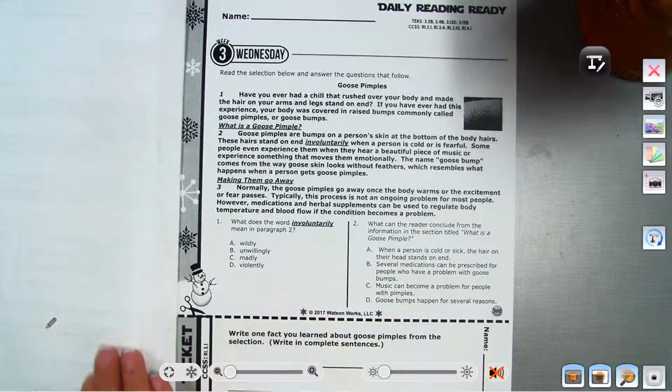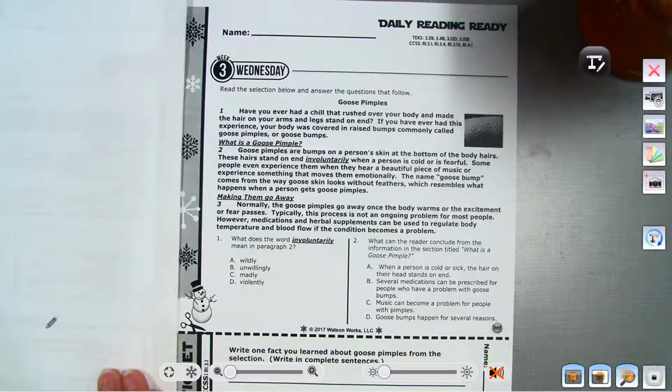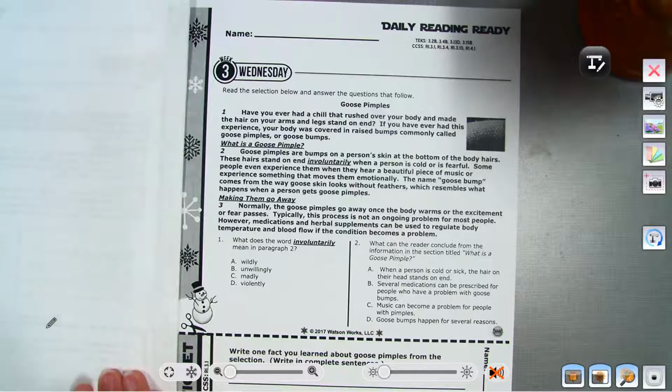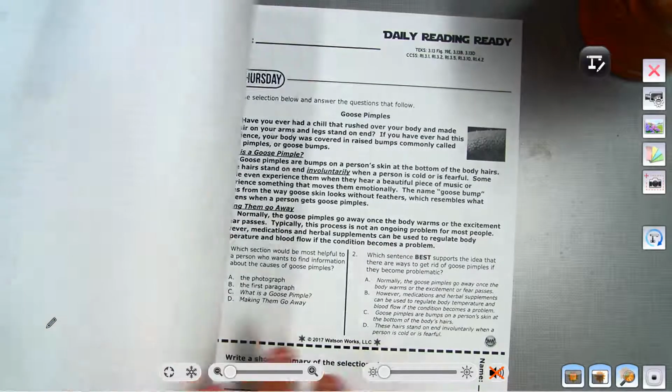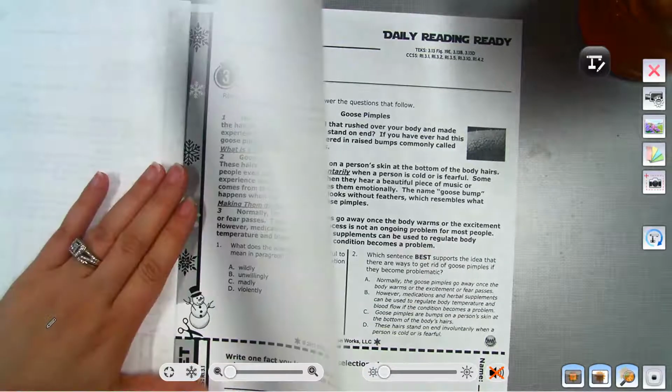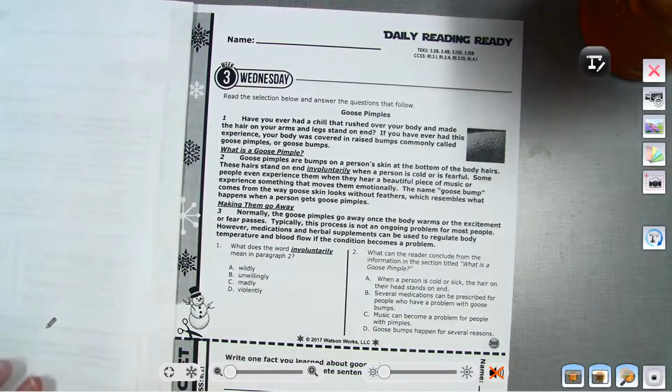Okay, guys, so I know we're a little behind on the daily reading, but we're going to be doing Wednesday and we're going to go ahead and do Thursdays. Okay. So we're on a new story.